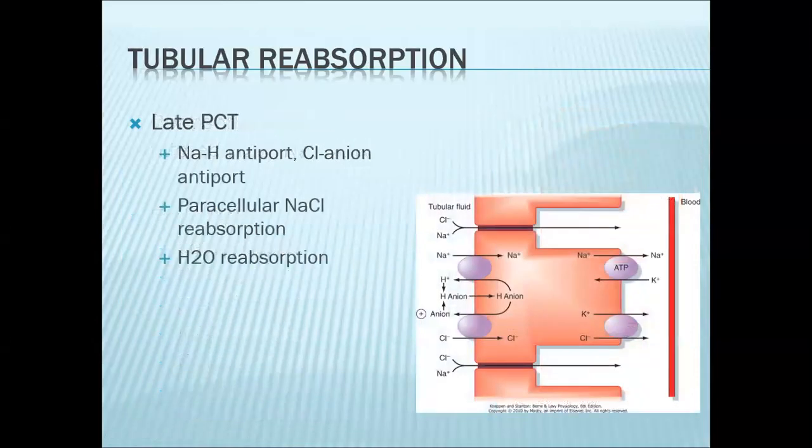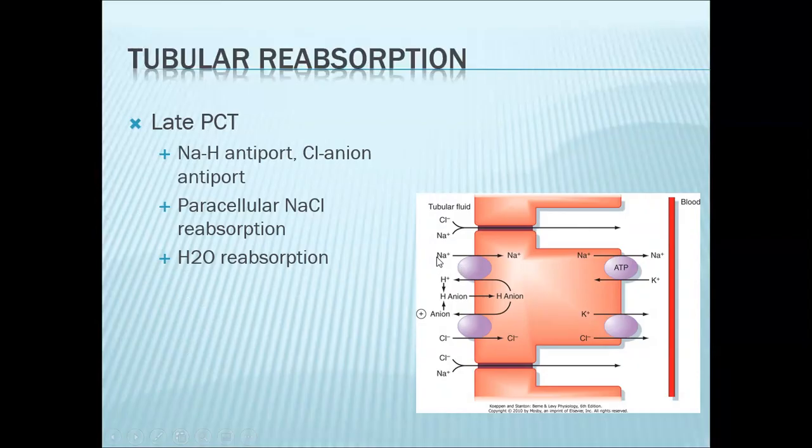Now, in the late PCT, this is where your chloride and water would be reabsorbed. So again, this is your blood. This would be the filtrate. Everything starts with your sodium-potassium pump, creating the gradient. So here you have your sodium-hydrogen antiporter.